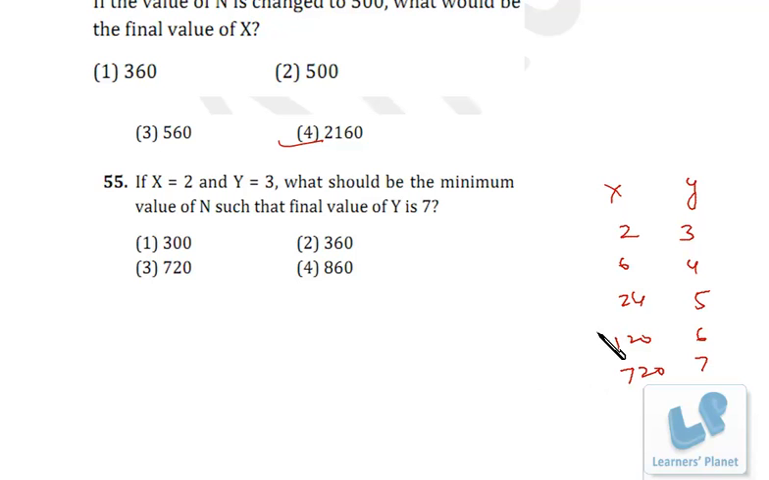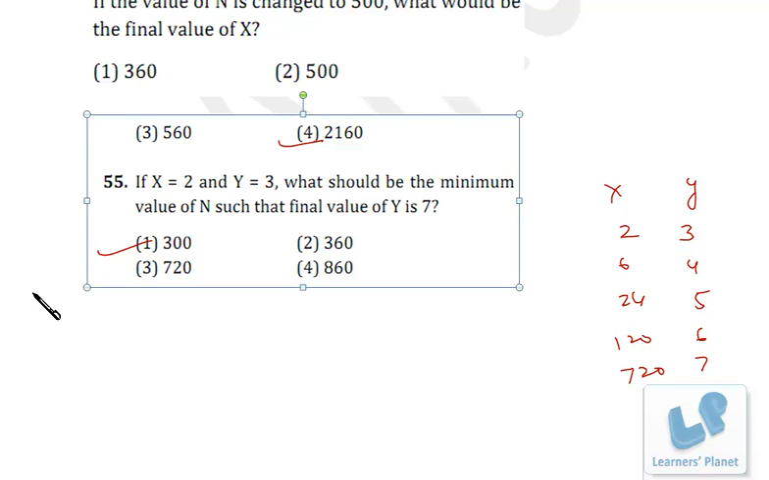So what exactly is happening over here? If we take any value of n that is greater than 120, then we'll be able to get the value of y as 7, right? So among the options, the value immediately greater than 120 is 300, right? So it is not necessary to be 720.